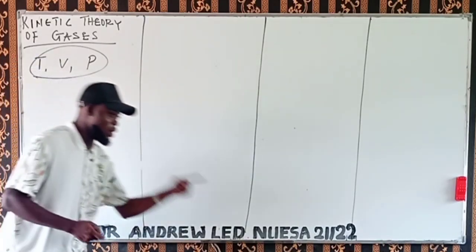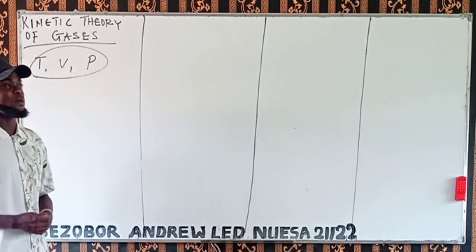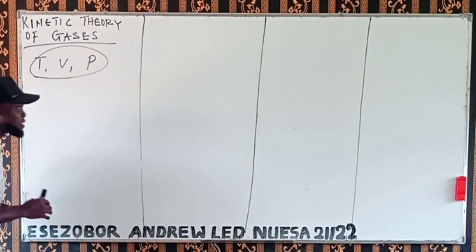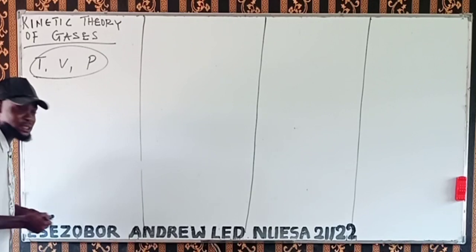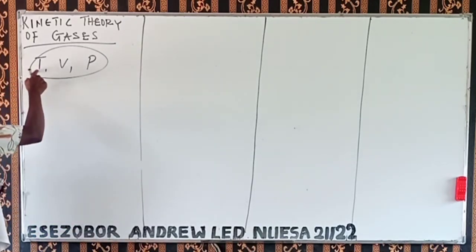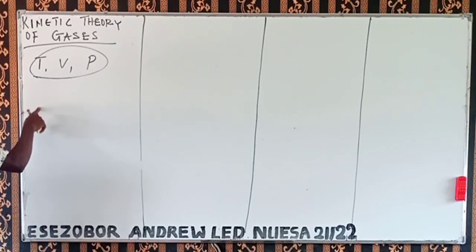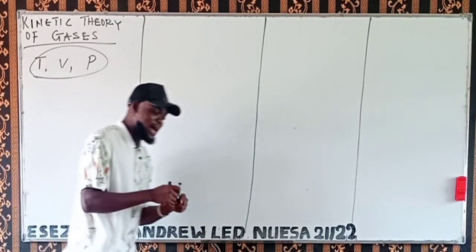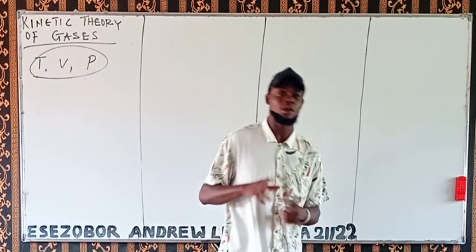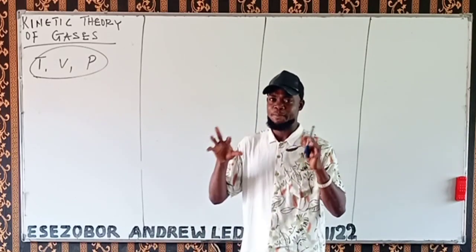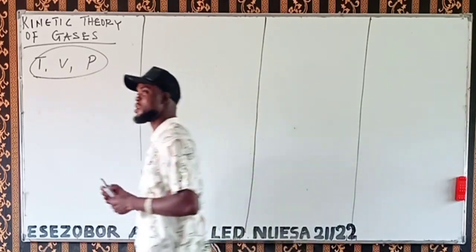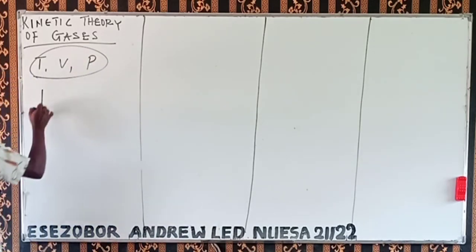What is Boyle's law actually saying? At a constant temperature, the volume of the gas is inversely proportional to the pressure. That is PV equals constant.